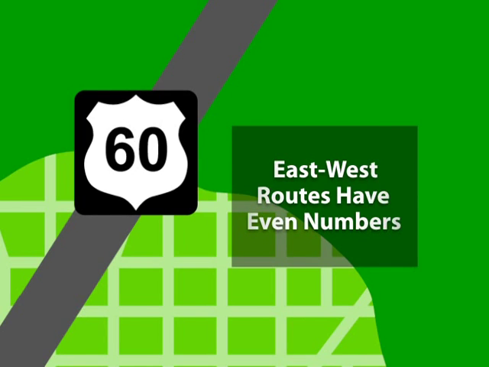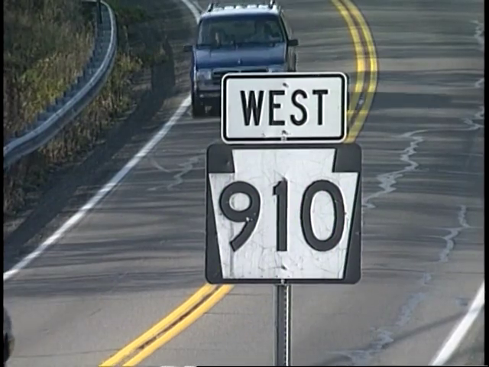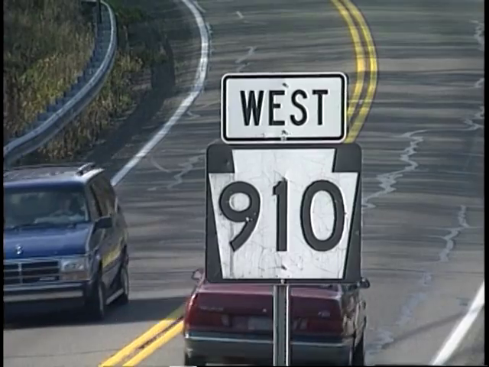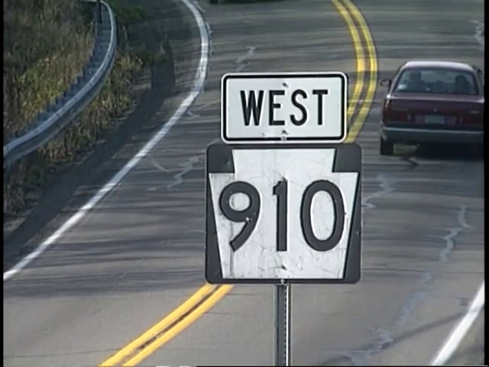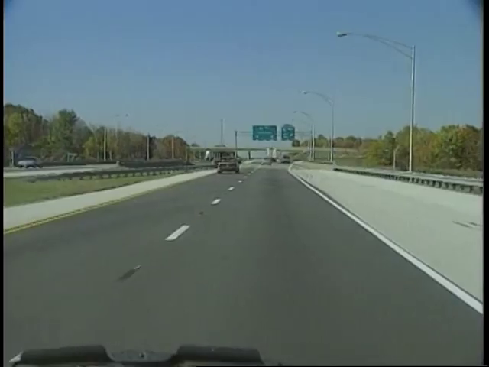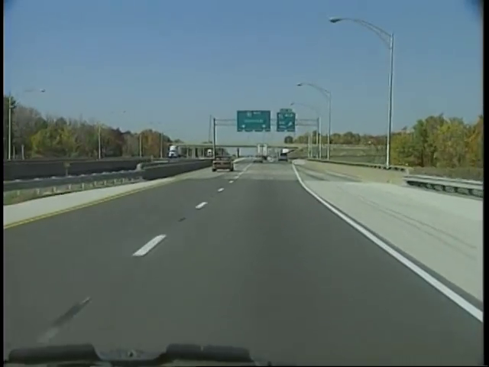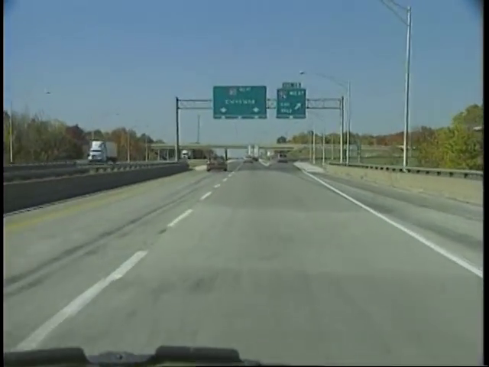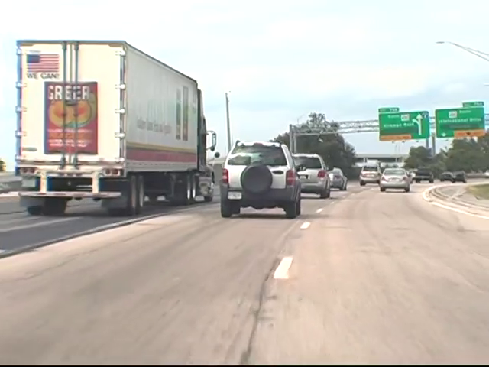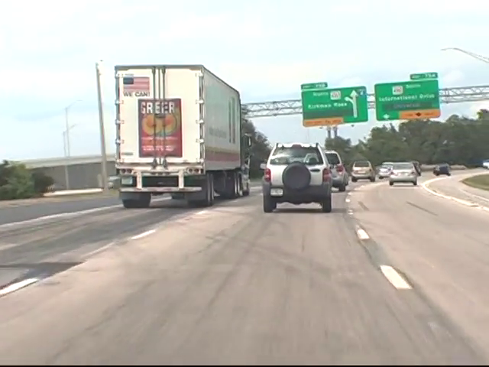State, county, and municipal roadways use numbering systems similar to federal routes. However, the shape and color of route signs vary among states, counties, and municipalities. On limited access highways and some other roadways, exit signs are placed before the exit. These signs give you plenty of warning so you know what's ahead.